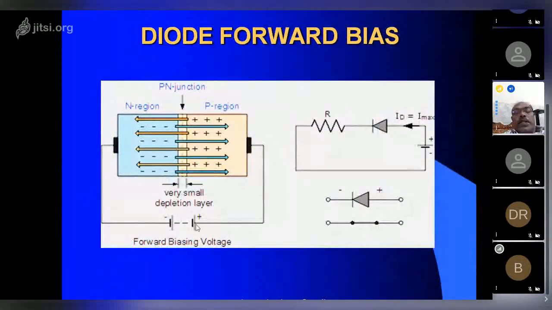It is known as the diode forward bias. Okay, so in the diode, the positive connector has been connected to the positive layer and the negative is connected to the negative region. In between you have the depletion layer. So the diode will conduct in one way, from P to N it will conduct. So always anode will be positive and cathode will be on the negative side.